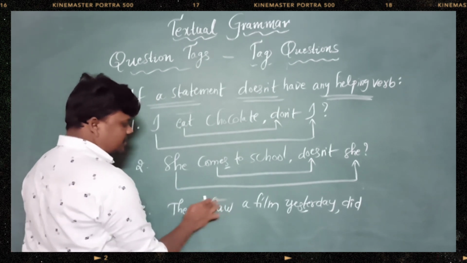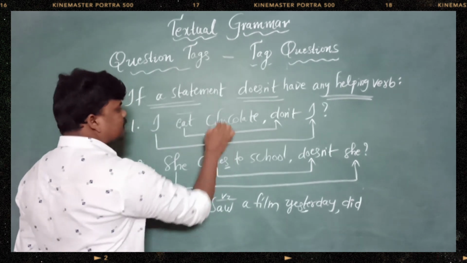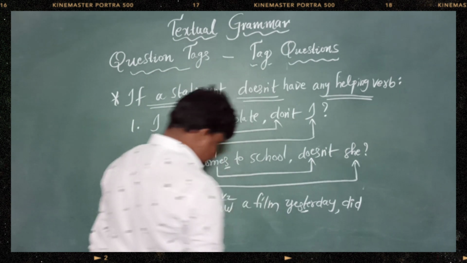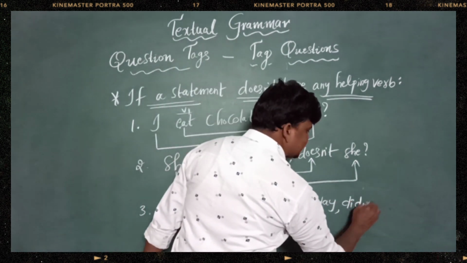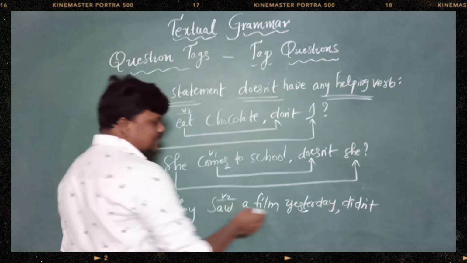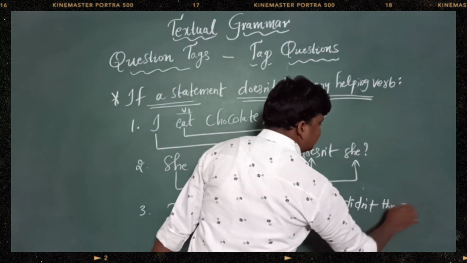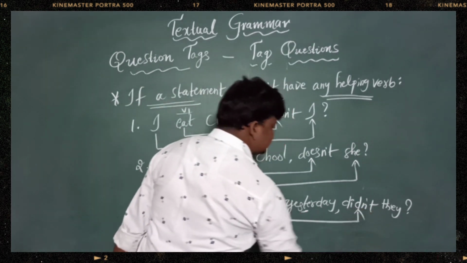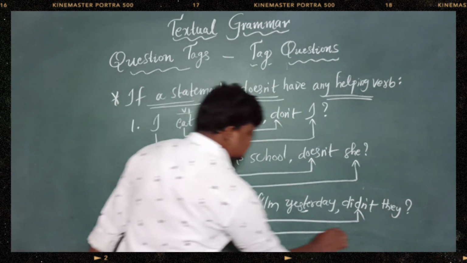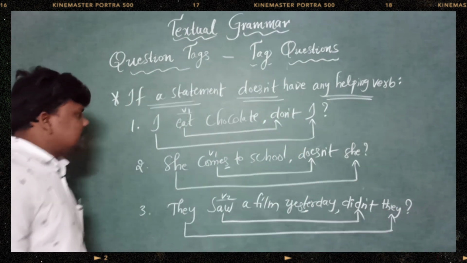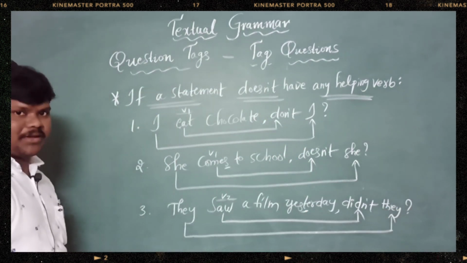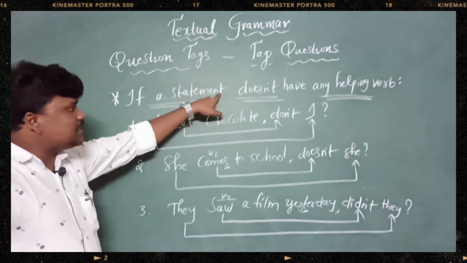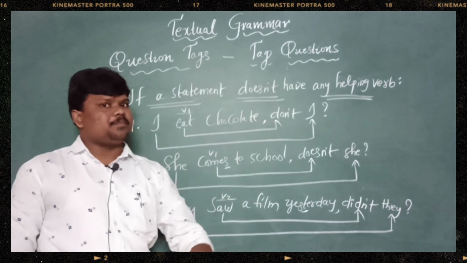Okay? V2. Remember, if this is V2, not V1, right? Yes. So what is hiding? Did. As this is positive, we need to write negative here. Didn't they? Question mark. See, in that did is hiding, and last we just end with they, right?